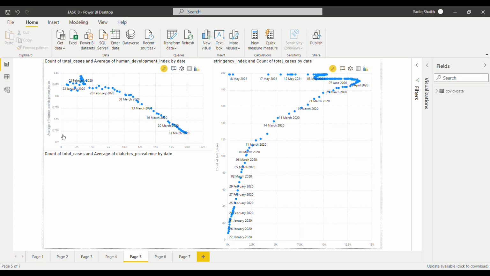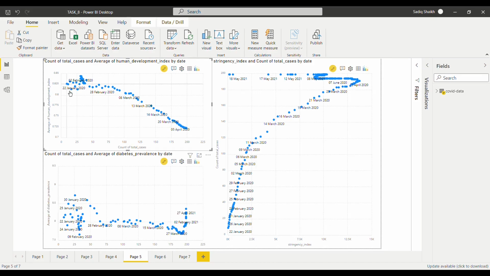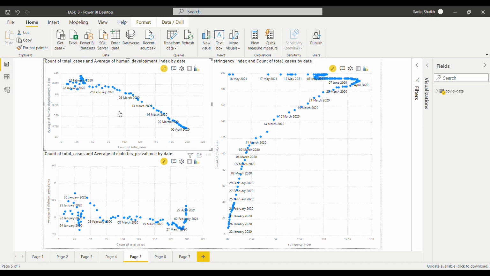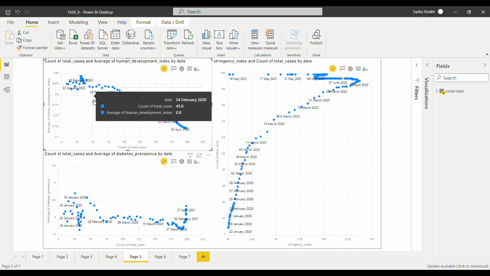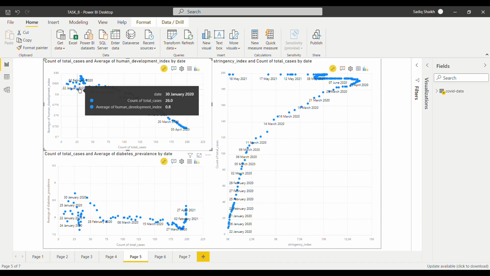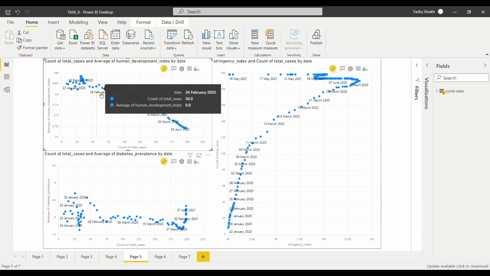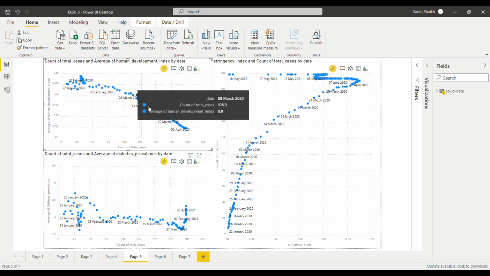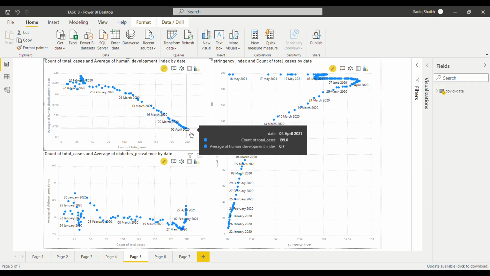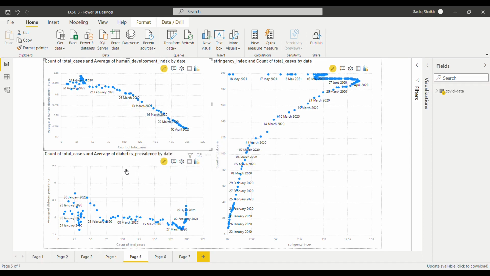Coming towards the count of diseases and the average human development index. If we have a look at the human development index and the total number of cases, as the cases were increasing, the human development index kept decreasing. From this we can see that the human development index has gradually decreased from the initial days to 2021. Here is the total cases and the diabetic prevalence. So there's no great relation between diabetes and the total number of COVID cases.